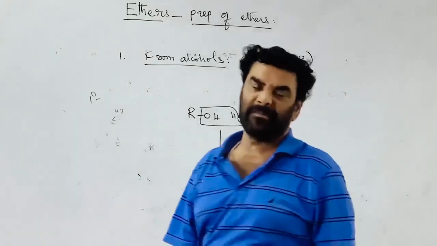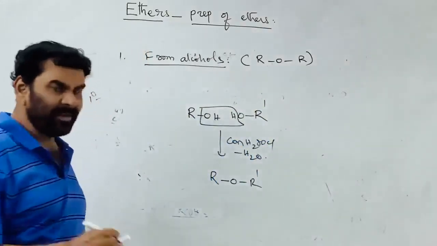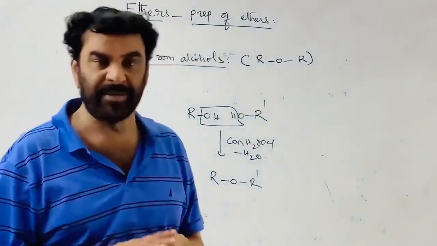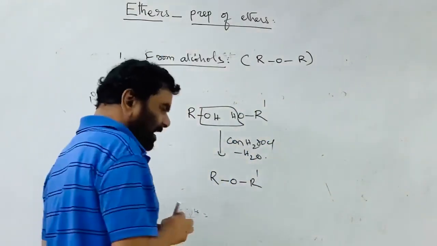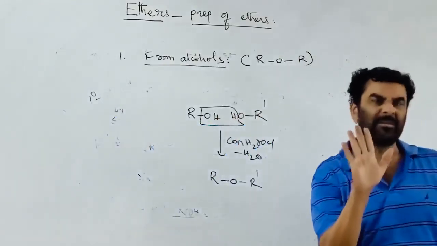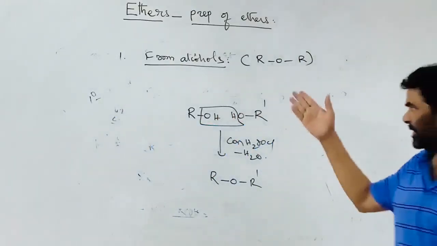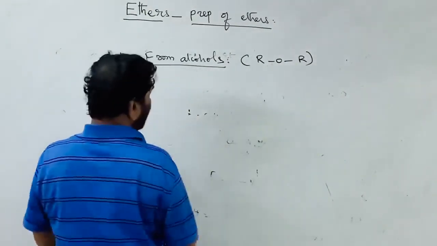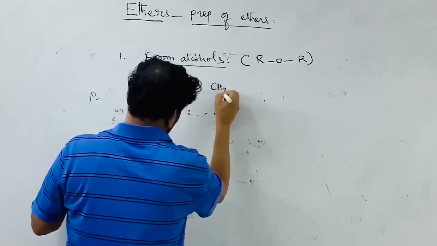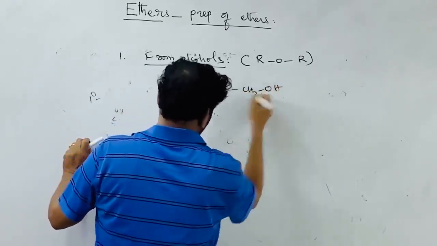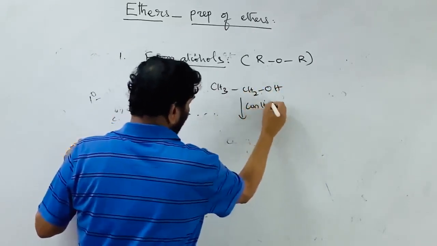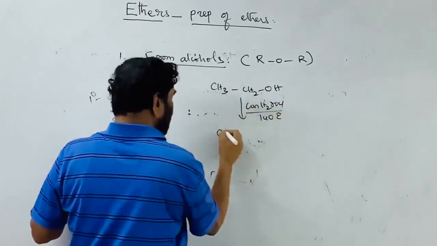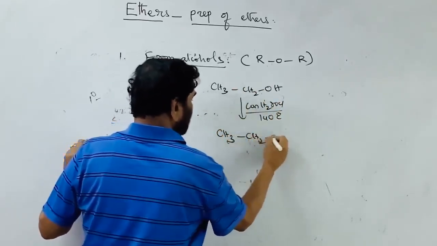Three products are possible. So therefore, it is not a convenient method. Preparation may be possible, but separation becomes very difficult. Therefore, it is not convenient for the preparation of the mixed ethers by this procedure. So for simple ethers, more commonly, if we take ethyl alcohol and treat it with concentrated H2SO4, distilled around 140 degrees Celsius, diethyl ether is formed.